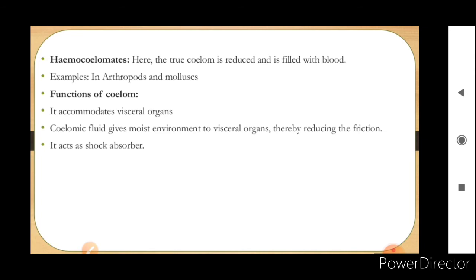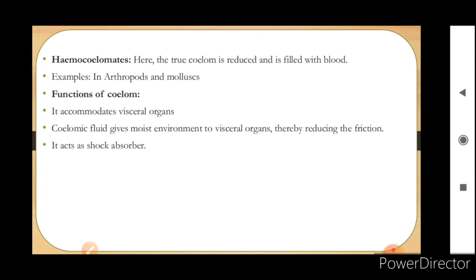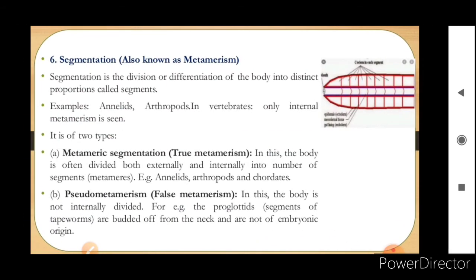Okay, by reducing the friction from the skull. Okay, so in this way these cavities and the fluid work. Sixth one is the segmentation. Segmentation is a division or differentiation of the body into distinct proportions called segments.